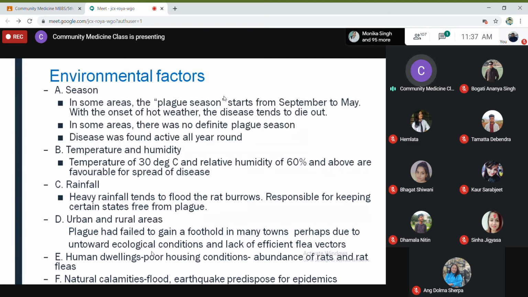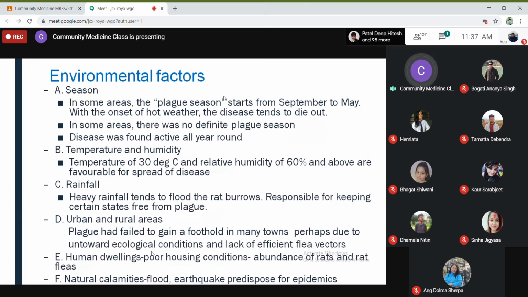With the onset of hot weather, the disease tends to die out, and from September to May, when the environment is cold, it becomes prevalent. It's called the plague season. In some areas there was no definite plague season, and the disease was active all year round.